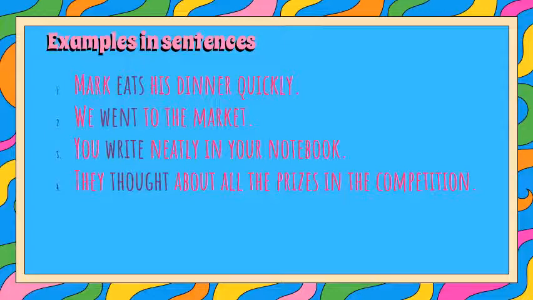Anda juga bisa mengenali verb berdasarkan pertanyaan what is happening? Gitu. What is happening? Contoh, you write neatly in your workbook. Jika Anda bertanya, what is happening?